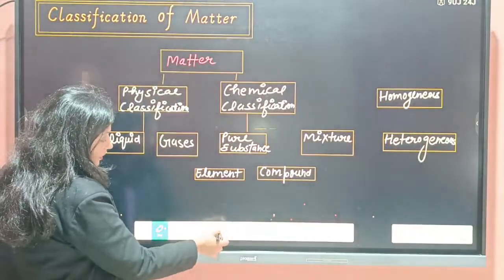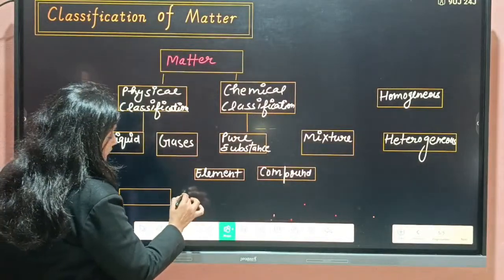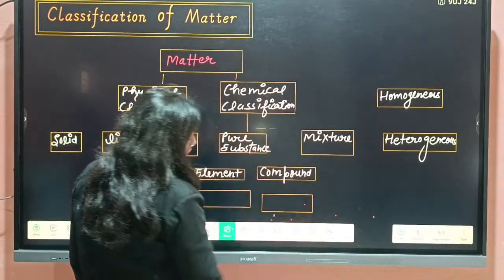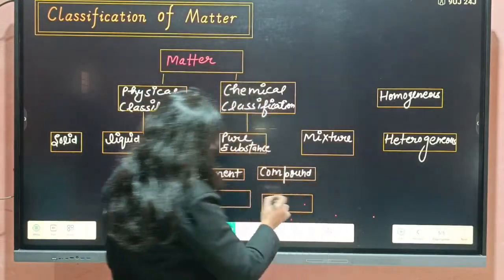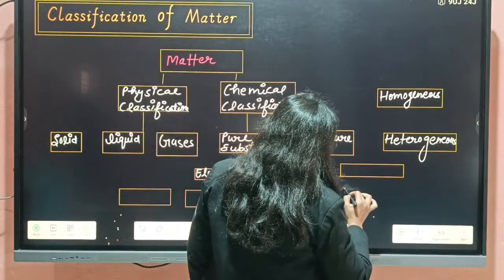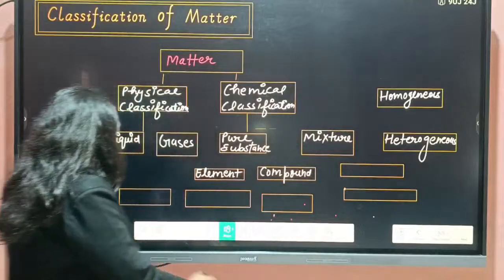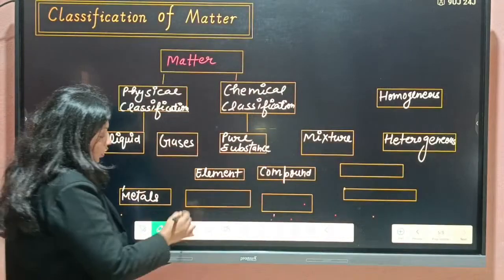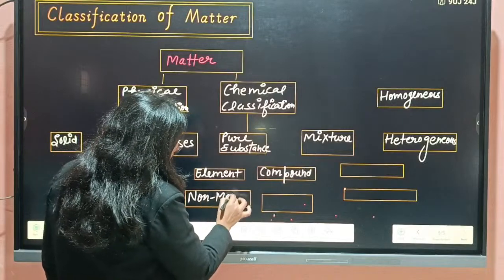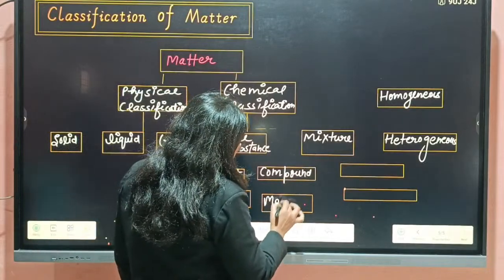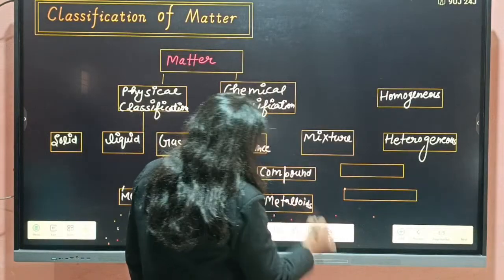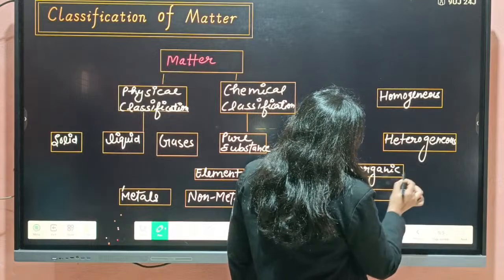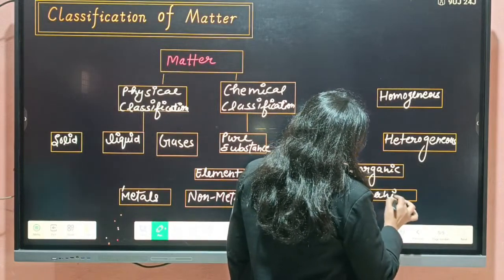Elements are further divided into three: metals, non-metals, and metalloids. And compounds are divided into two: inorganic and organic.